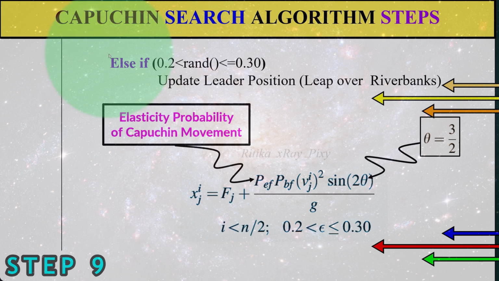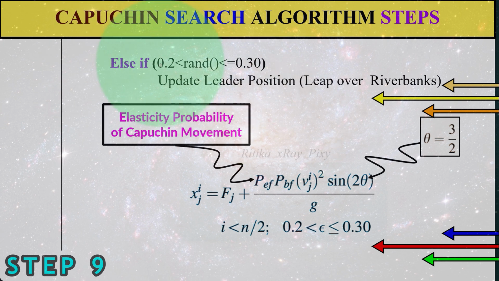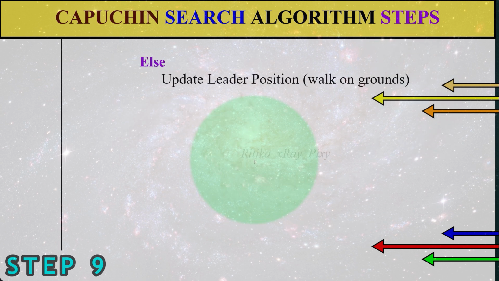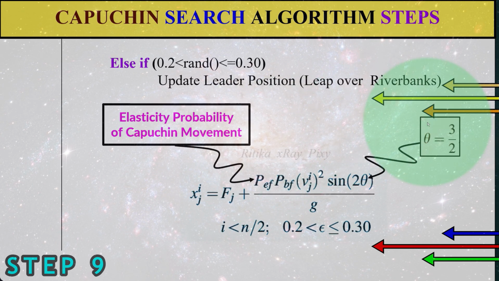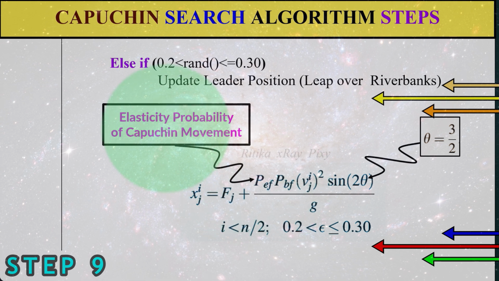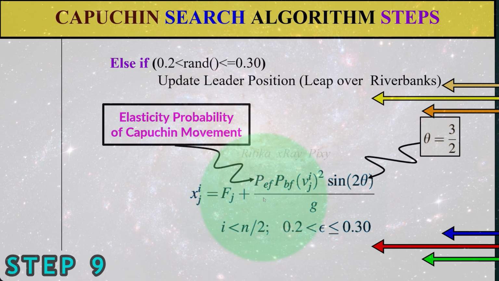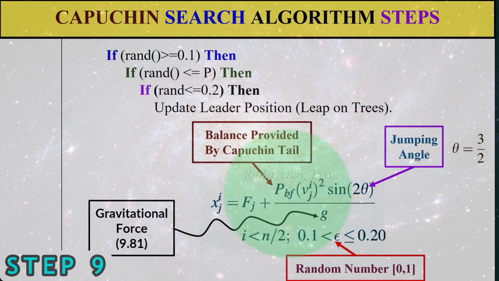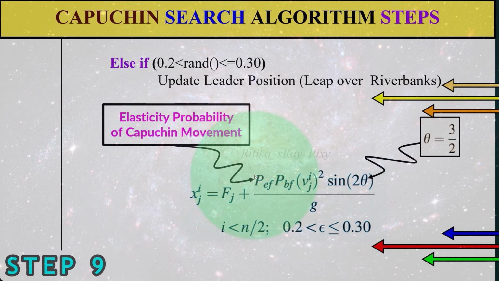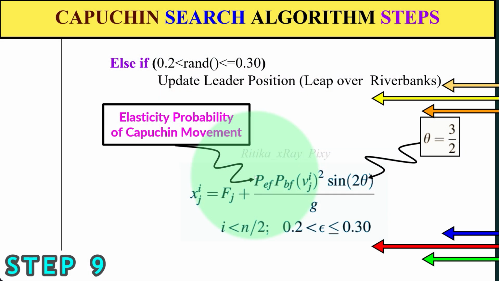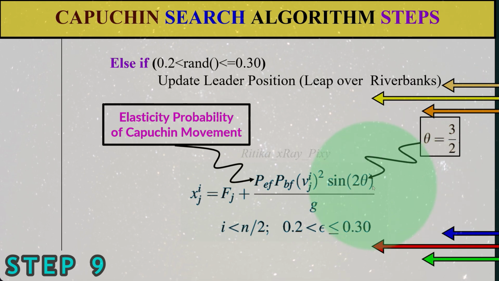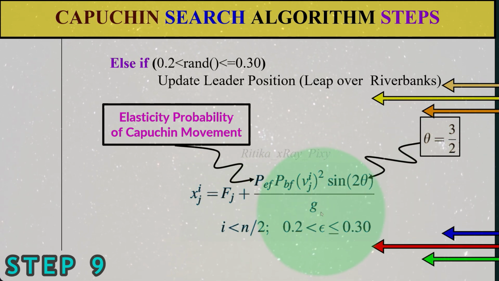After that, if this condition is true, then we will update the leader position according to leap over river banks. Here we are using this equation. Here PEF is the elasticity probability of the Capuchin movements. Here PBF is the balance provided by the tail, and this is the elasticity probability of the Capuchin movement. Then sine 2 theta, the jumping angle, gravitational force and all are the same values.